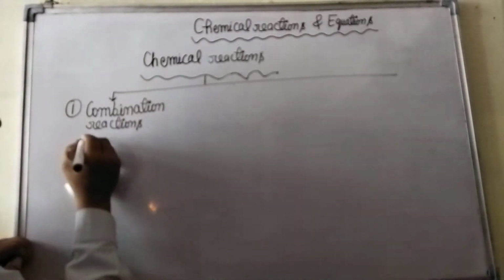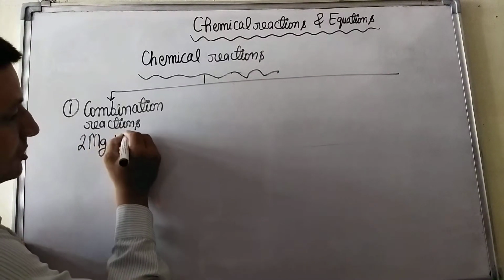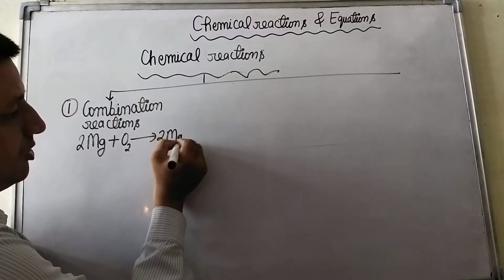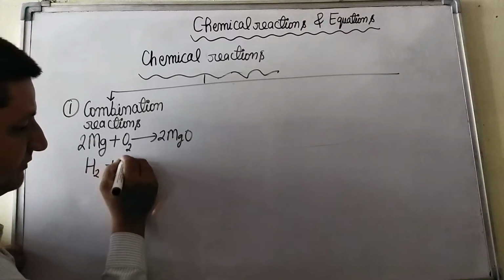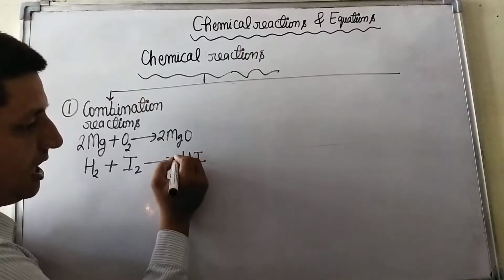Example, magnesium combines with oxygen to form magnesium oxide. Other example, hydrogen combines with iodine to form hydrogen iodide.